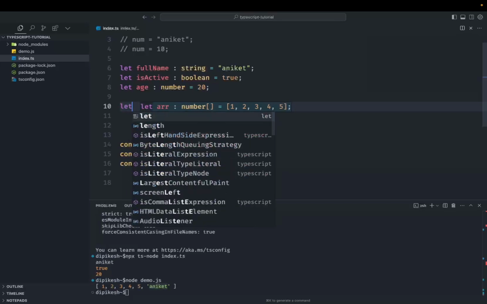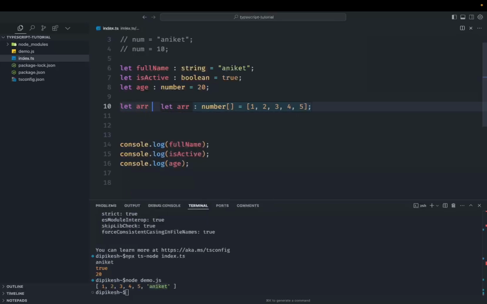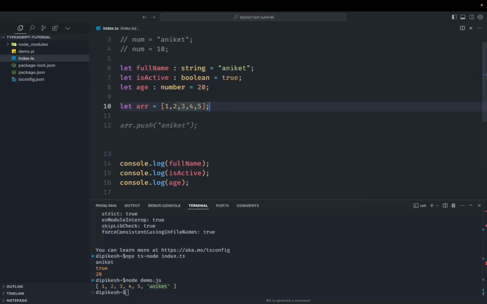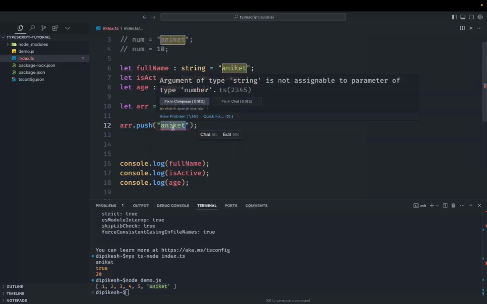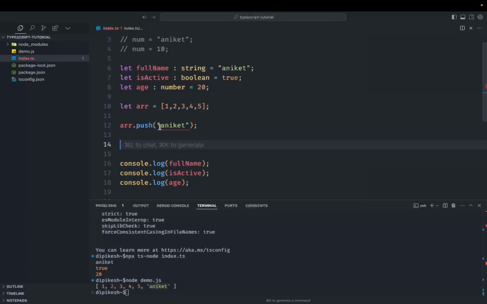So let's say we write array, and definitely we can do this. Because we have assigned these during the declaration, the type is automatically set to number type. Now if you want to push a string here, you can see the common error that is showing: a string is not assignable to type number.